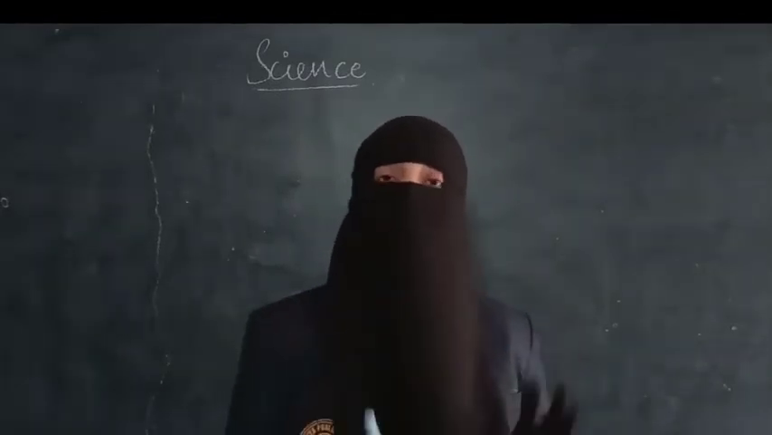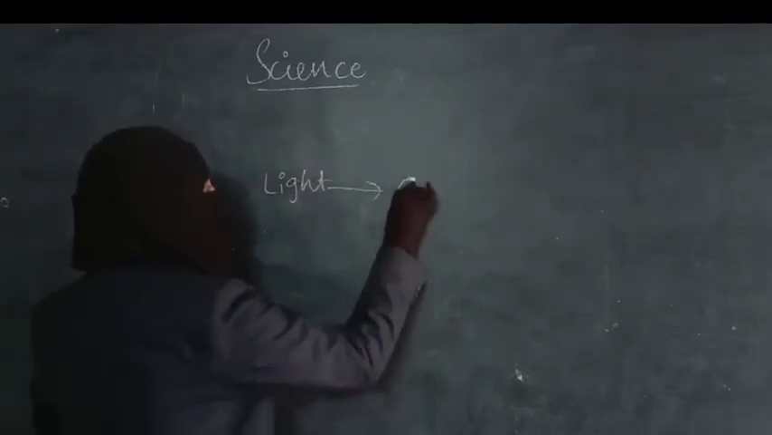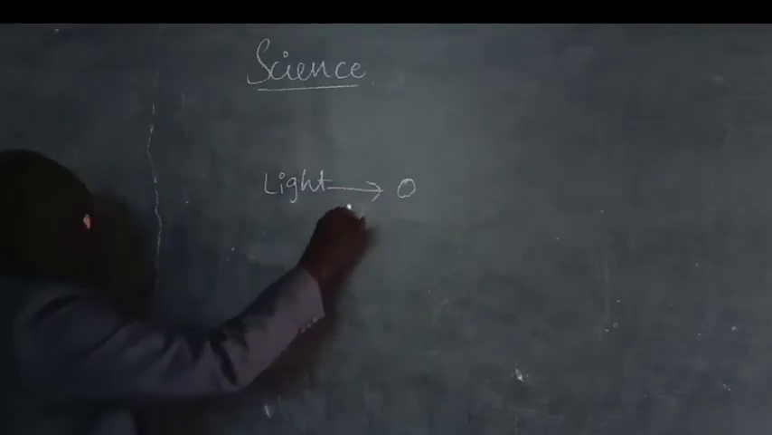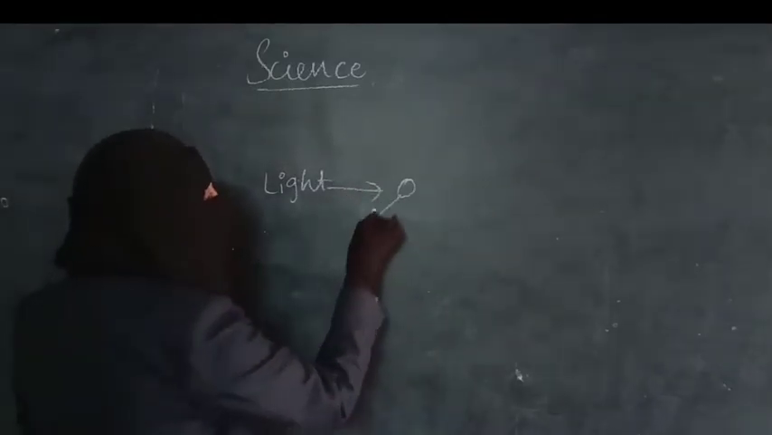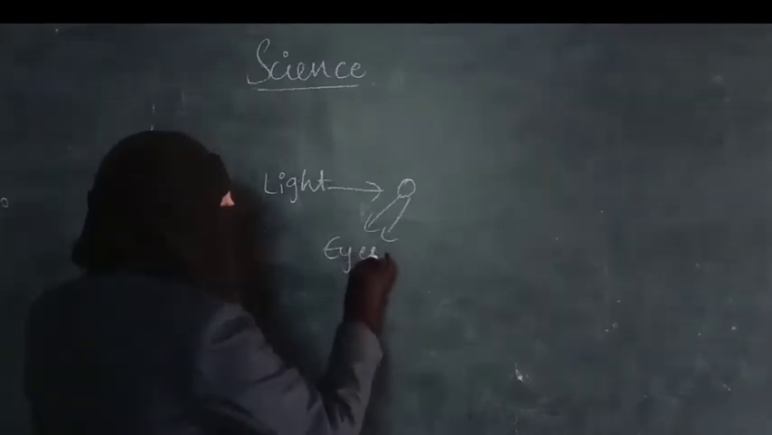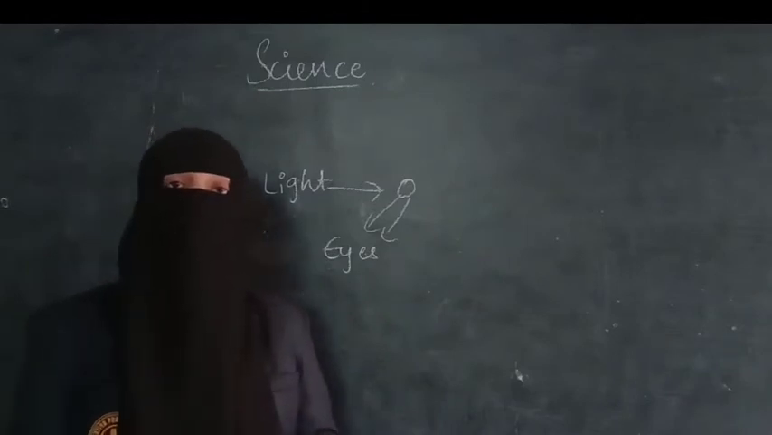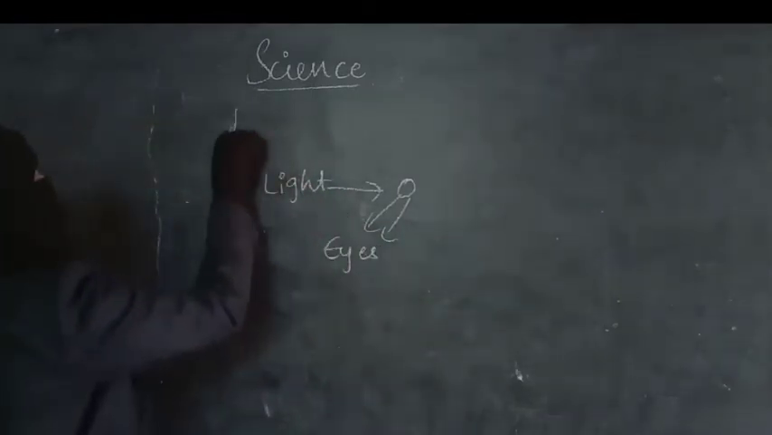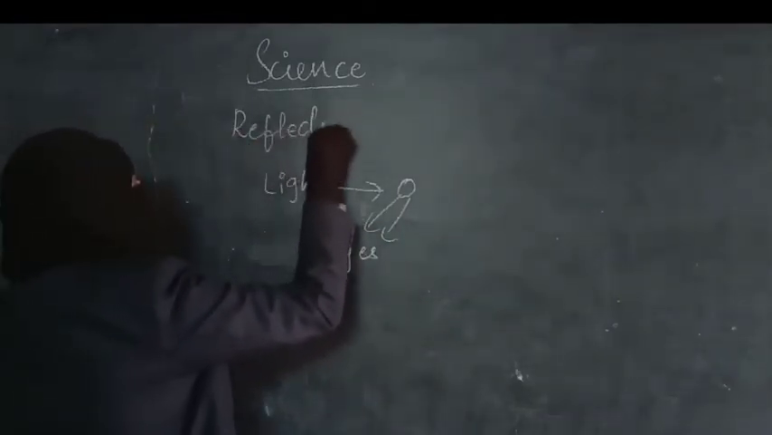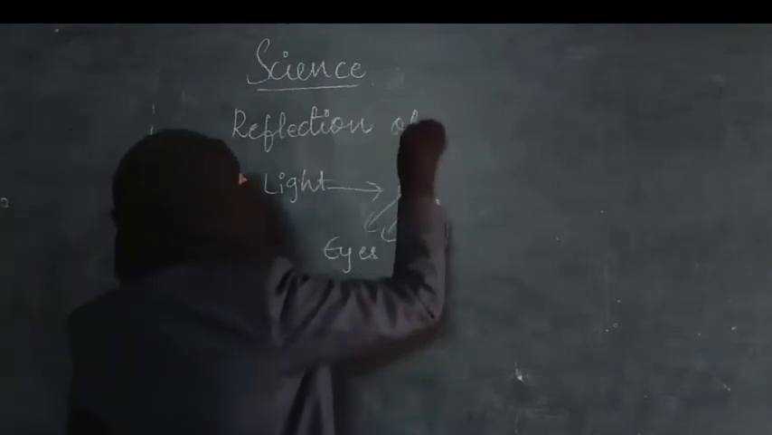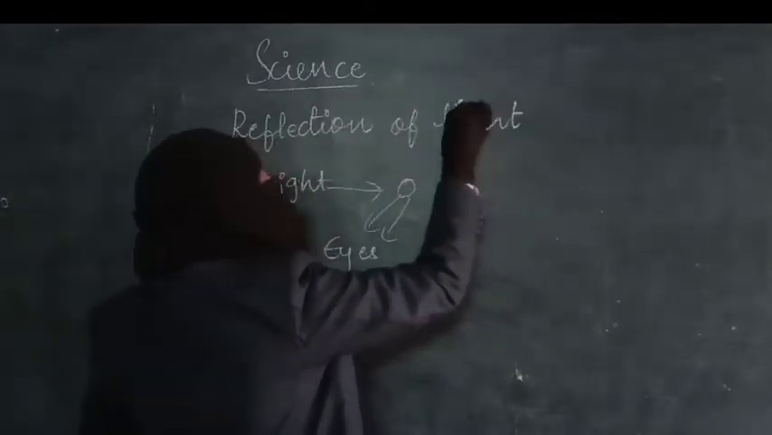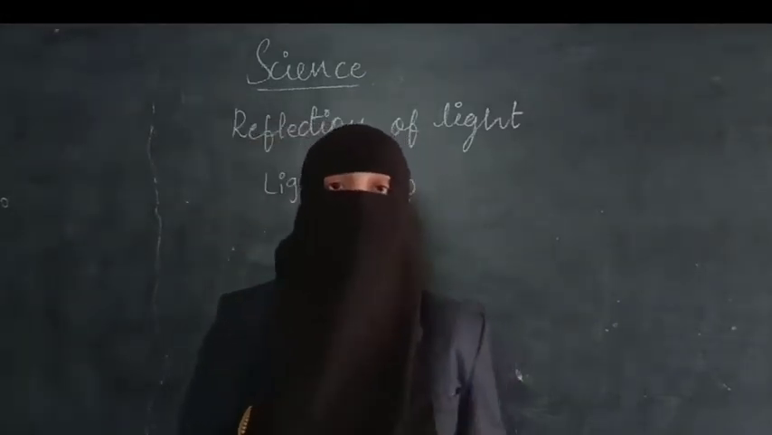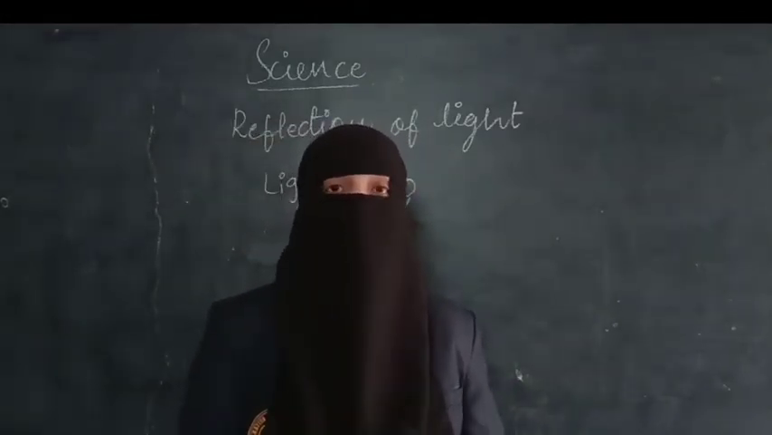We know how we are able to see an object: when light falls on the object, all the light rays fall on it, and from the object, light rays reflect to our eyes. Because of this reflection only, we are able to see the object. So today in the 7th class, we are going to learn the importance of reflection of light, and some of the important laws of reflection of light.